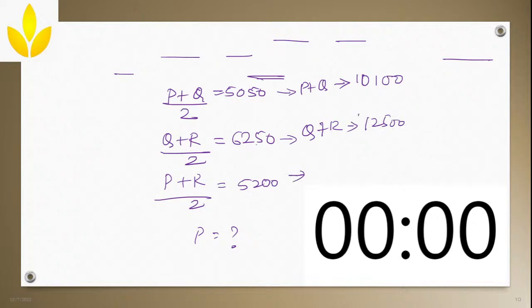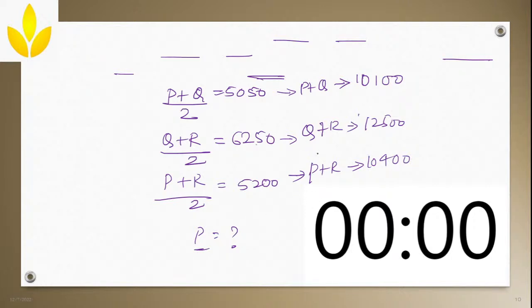Next, 5200 into 2 for P plus R, 5 into 2, 10,000, then 2 into 2, 400, so 10,400.